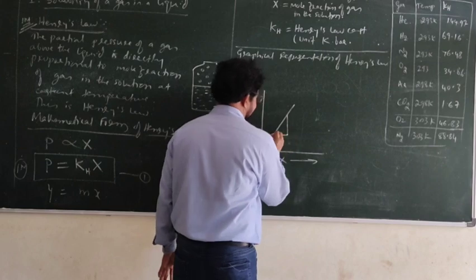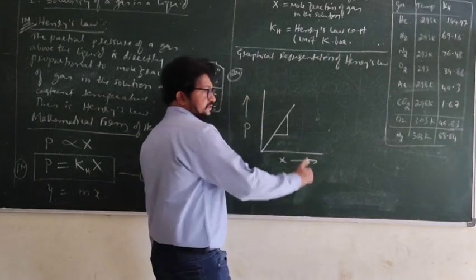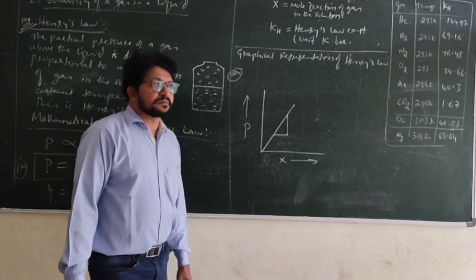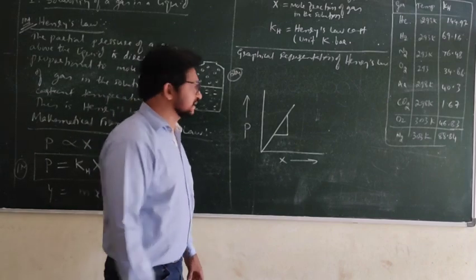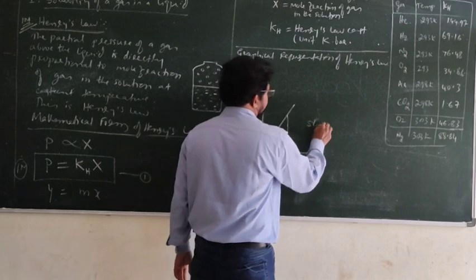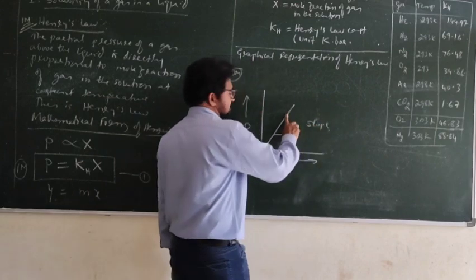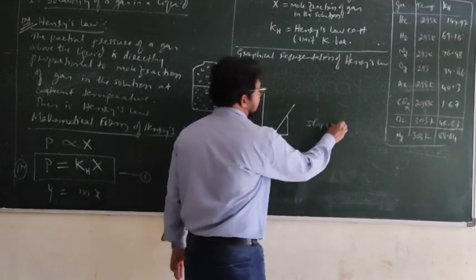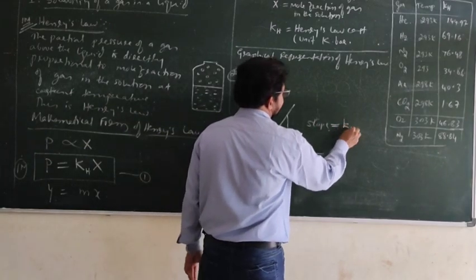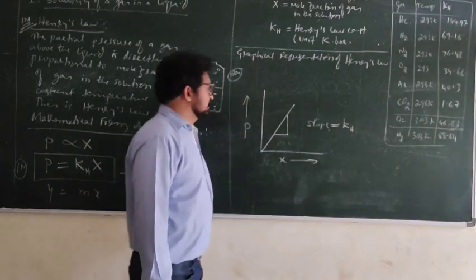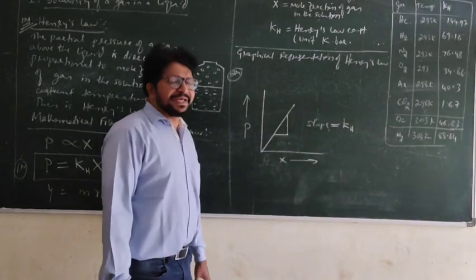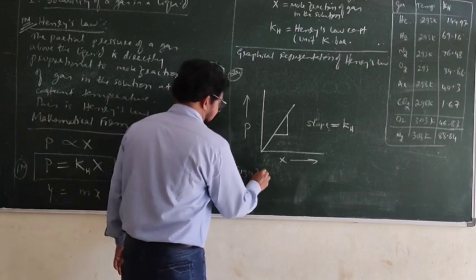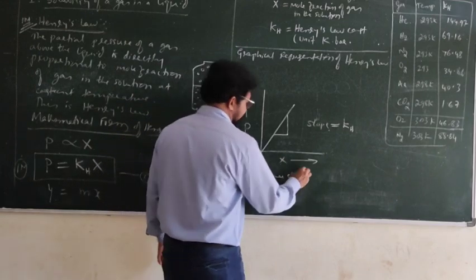That is tan theta, which is this side divided by the adjacent side, and this is equal to Kh. Now, the significance of the Kh value, Henry's law constant.